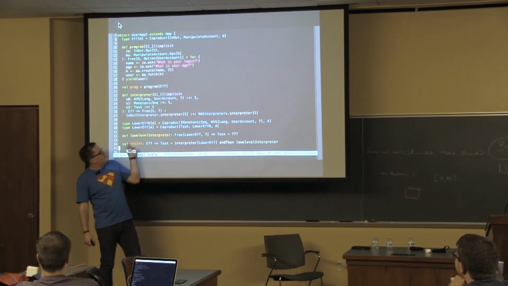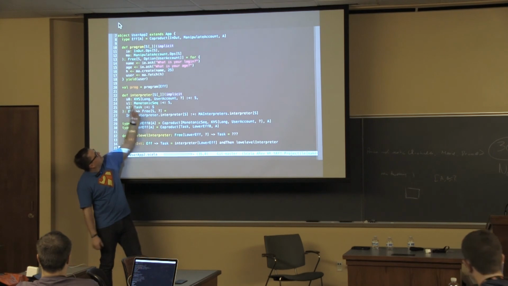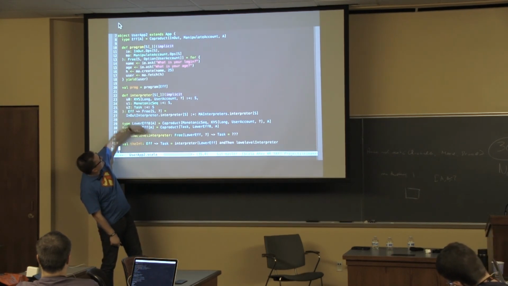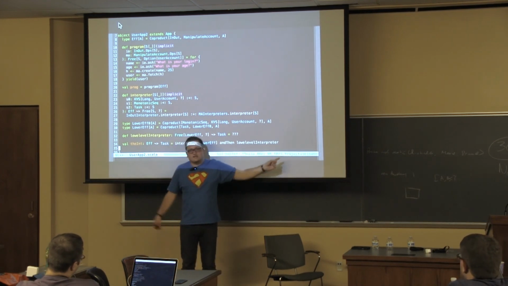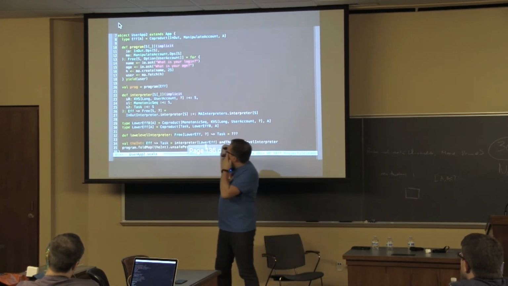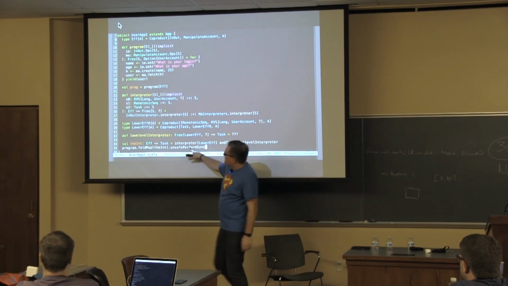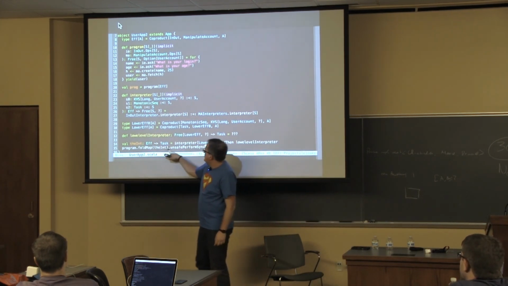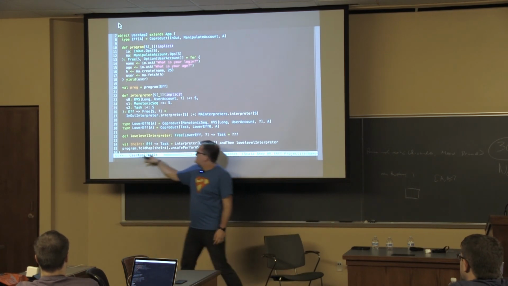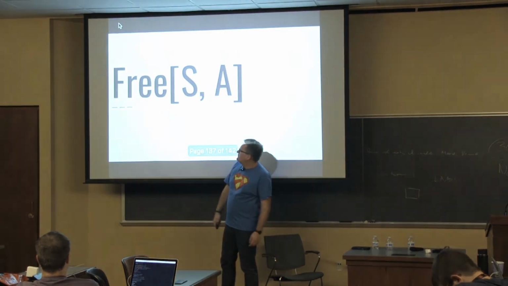So you can say, first go from EFF to that lower level language, and then from that lower level language to task. And you have your final interpreter, and then you can finally take your program, run it with that final interpreter, which will give you a task which you can run with unsafe perform sync.